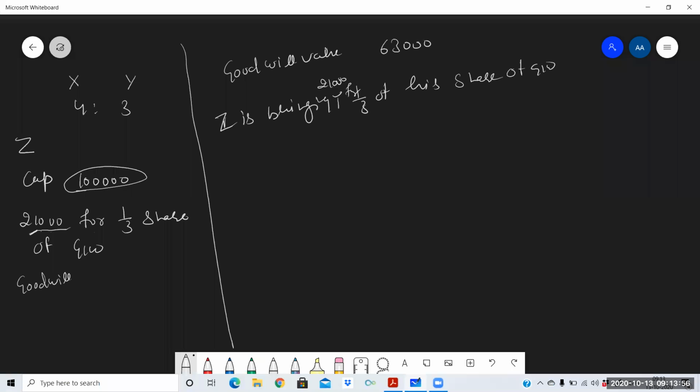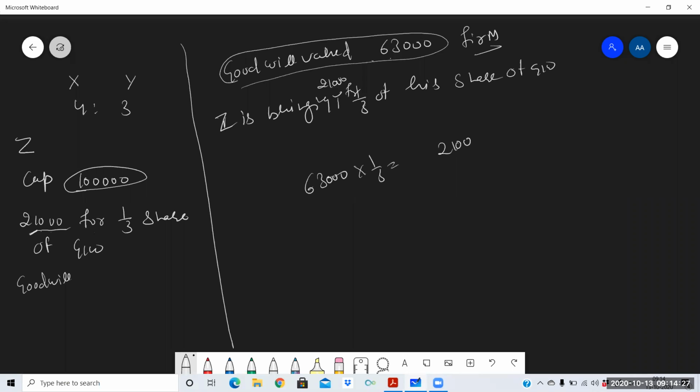What is the difference? In this, language is important, because if you are just doing the question and not understanding the language, then your answer will always be wrong. So if in accountancy you read the question very carefully, it will definitely help you solve the question in the correct manner. So this is goodwill valued. Goodwill valued means the firm's goodwill. So if goodwill valued is given, then you need to multiply the new partner's share with this.